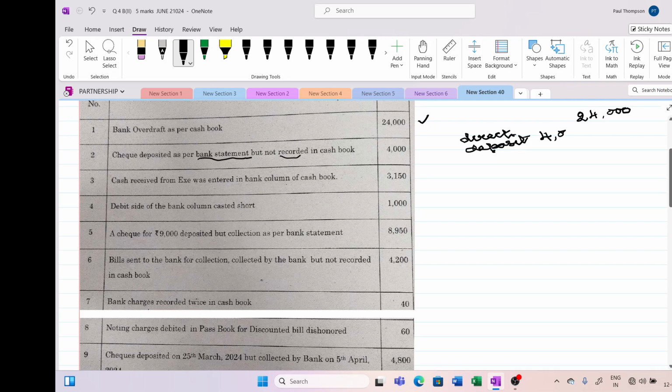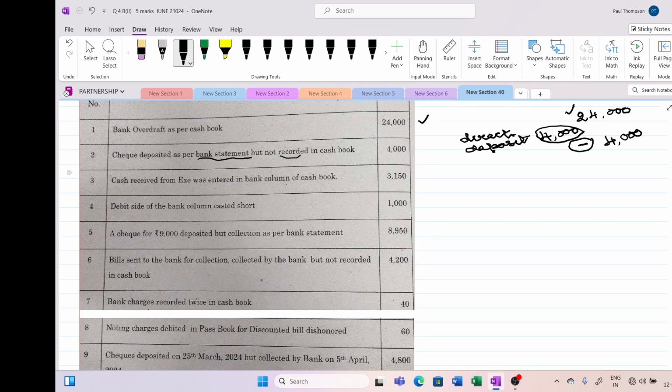If we have to pay a loan of 24,000 and now the bank has received 4,000 from a customer, so automatically this amount has to be reduced. The overdraft will come down by 4,000. The loan will come down by 4,000. So this will go into less category.